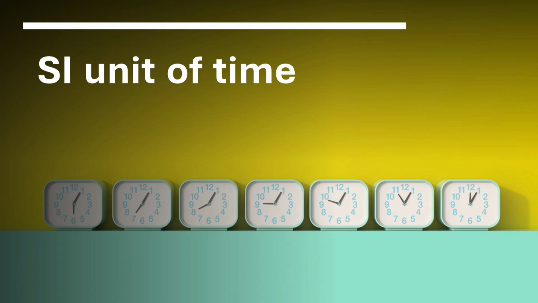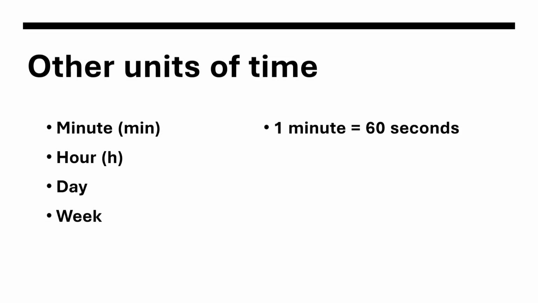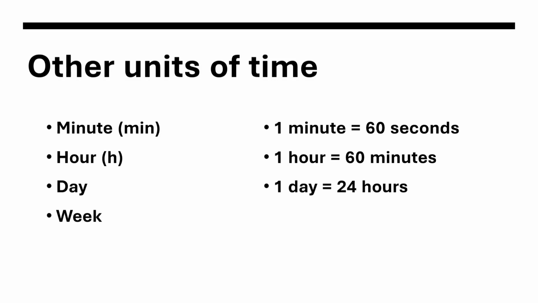In the International System of Units, the base unit of time is the second, written as s. There are also other units of time: minute, hour, day, week. 1 minute equals 60 seconds. 1 hour equals 60 minutes. 1 day equals 24 hours. 1 week equals 7 days.